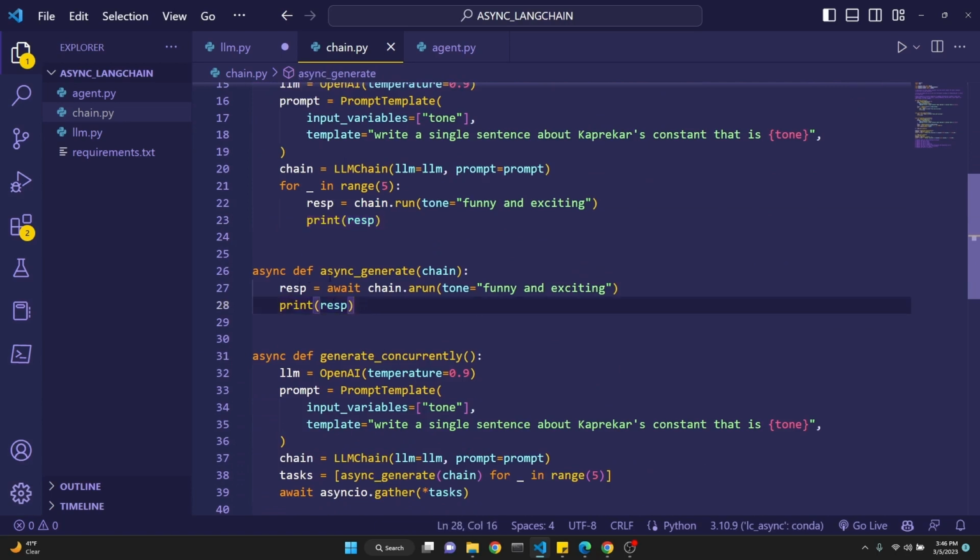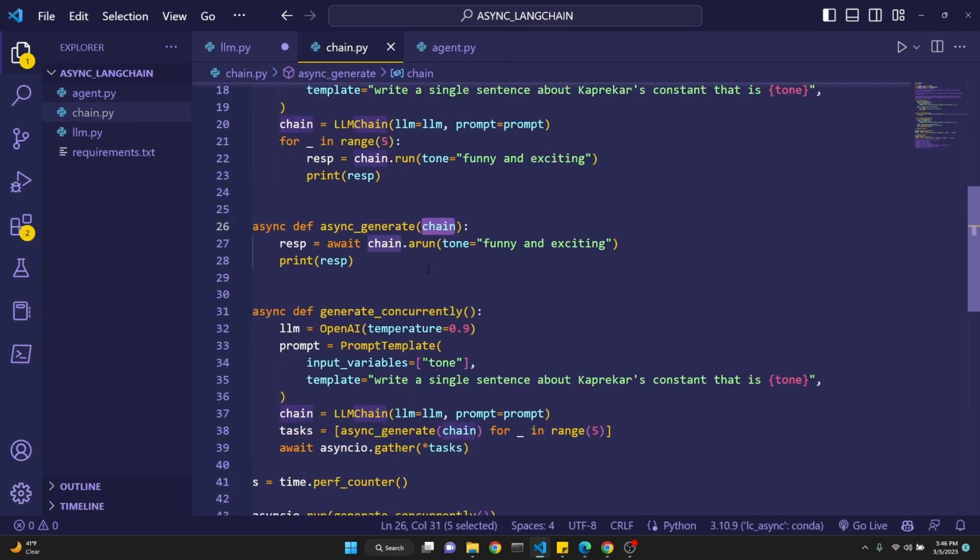Then we define an async function with the async keyword at the beginning of the definition of the function, async_generate. And then we will input this function into the generate_concurrently function, which we'll define later, and the chain will be defined right there. Okay, then we will be inputting the chain as a parameter here, as we are doing in line 38.